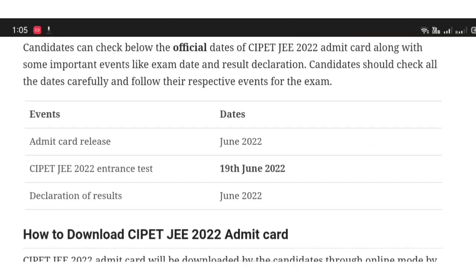Events: admit card release, June 2022. Maybe the admit card will be released 7 days before the exam date. I think the CIPET JEE entrance examination is on 19th June 2022, so you will get the admit card on 10 to 15 June. Declaration of result, June 2022.